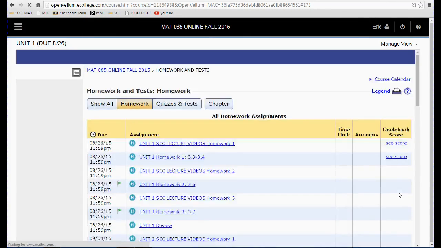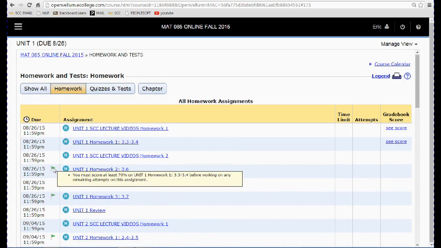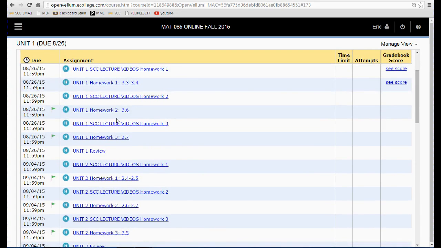And so that's how you do your homework. And the reason why you want to take advantage of this similar exercise is because you can't get to the second homework assignment until you make at least 70% on the first homework assignment. And then it progresses through.